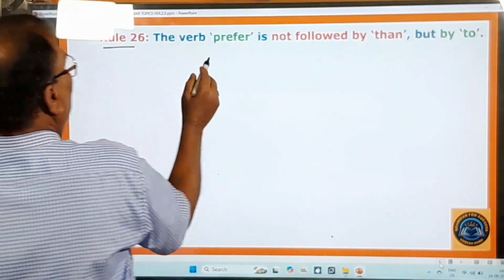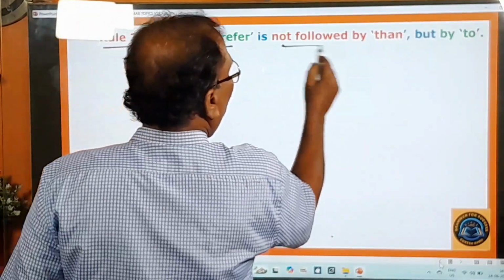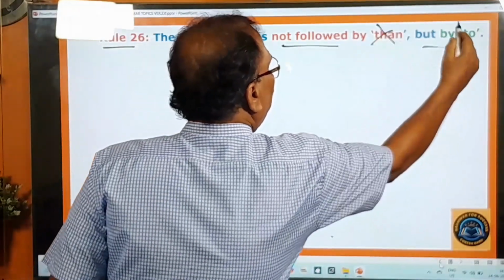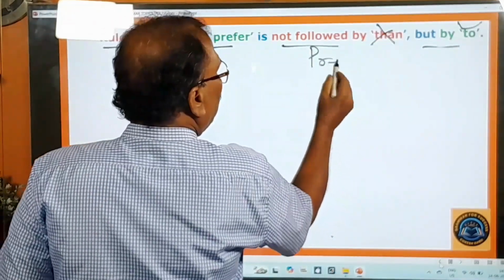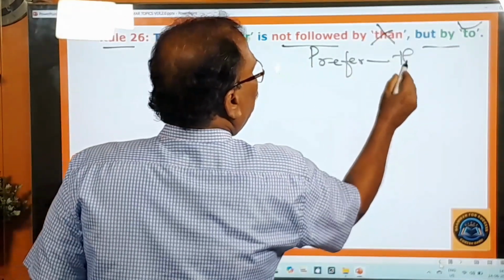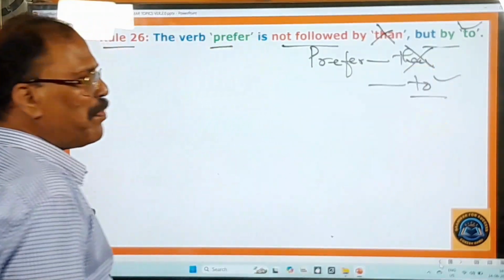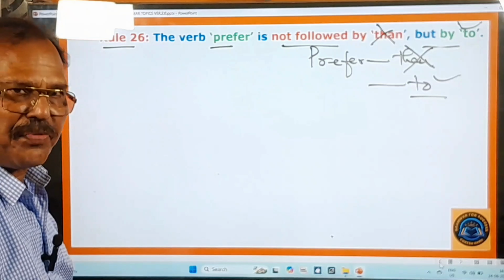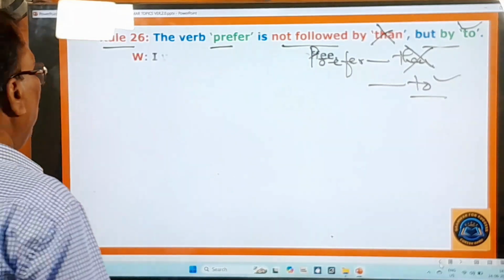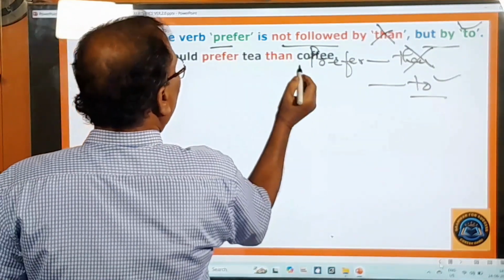Rule 26. The verb prefer is not followed by than, but by to. So please, you look at this. Prefer is there. After this prefer, than is not followed, but to is followed. Keep this point in your mind. Prefer means to wish for. So here, I would prefer tea than coffee.